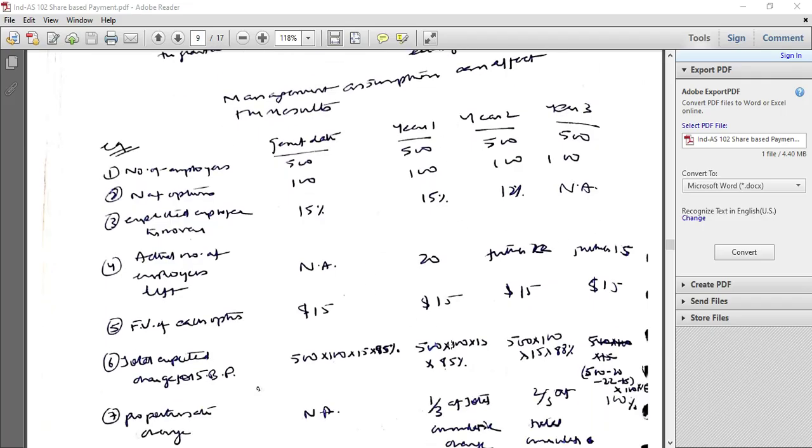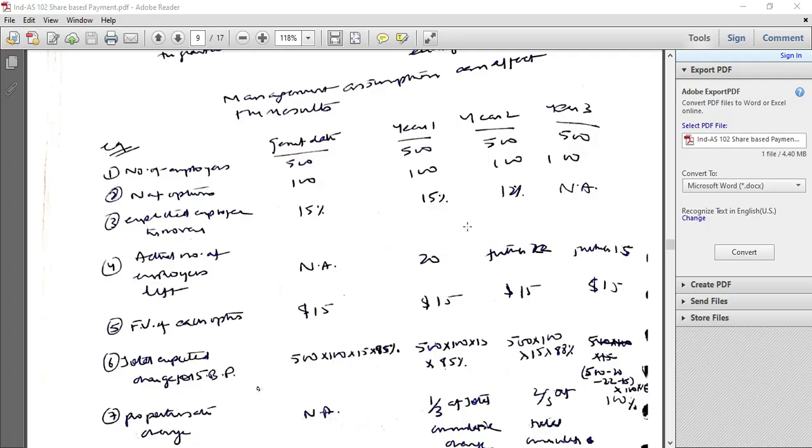So SBP charge for the period would be: 500 into 100 into 100 minus 15, that is 85%, into $15 into one third would be the cumulative charge for year 1. In year 2, 500 into 100 into 88% into two-third would be the charge for year 2. In year 3, the computation would change and actual number of employees exited would be considered.